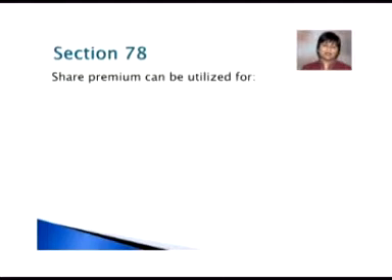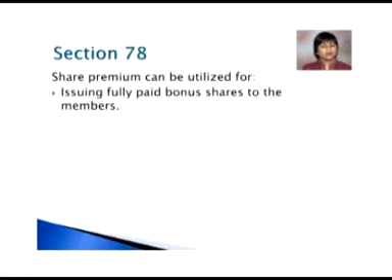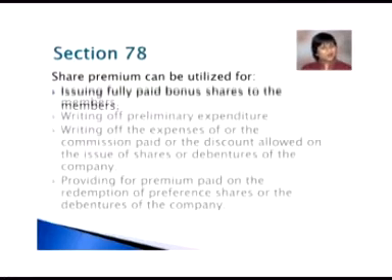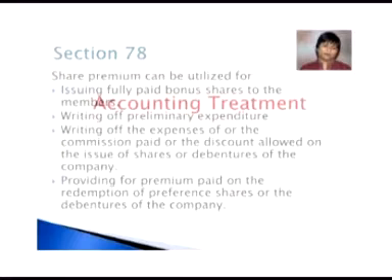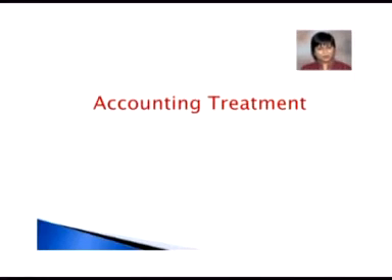Section 78 tells us how the company is authorized to use the share premium. The company can use the share premium for issuing fully paid bonus shares to the members, for writing off preliminary expenditure, for writing off the expenses of, or the commission paid, or the discount allowed on the issue of shares or debentures of the company, or for providing for premium paid on the redemption of the preference shares or on the debentures of the company. Now let us see the accounting treatment.